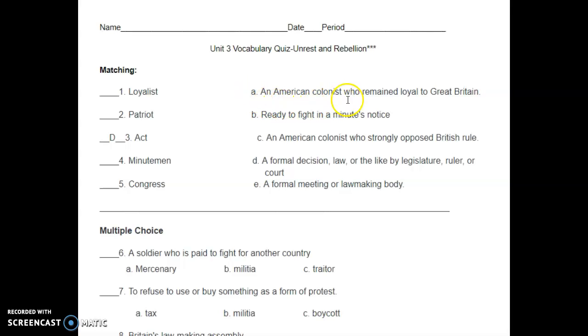Letter A, an American colonist remain loyal to Great Britain. B, ready to fight in a minute's notice. C, an American colonist who strongly opposed British rule. D, a formal decision or the like by legislature, ruler, or court. E, a formal meeting or law-making body. And as you see here, number 3, act has been done for you, and the answer is letter D.